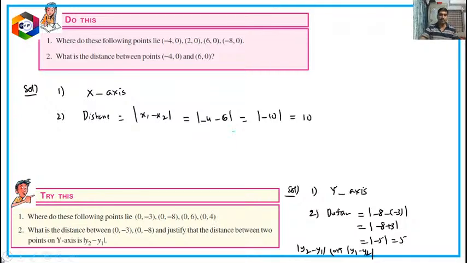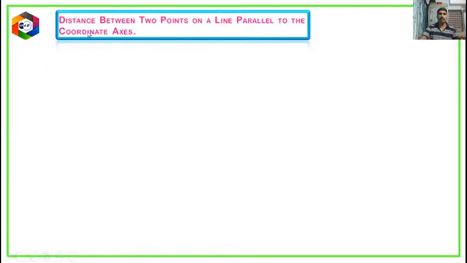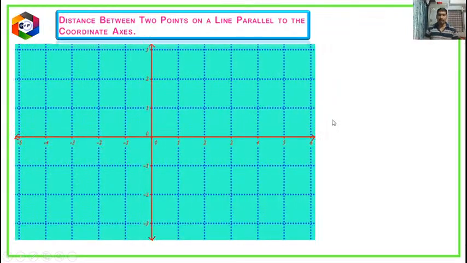Now we will take the special case, children. The distance between 2 points on a line parallel to the coordinate axis. Let us observe, children. Once again please concentrate. Now I am going to take 2 points here. So the line joining these 2 points is parallel to the x-axis.